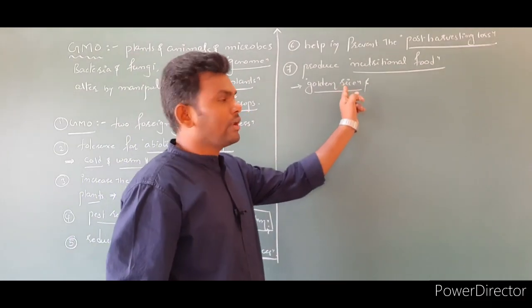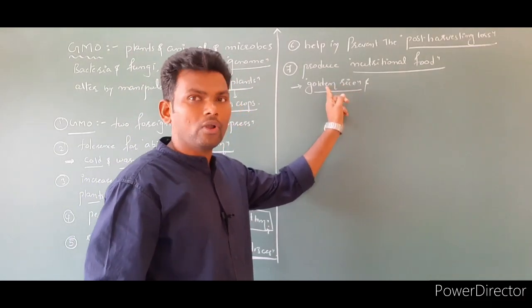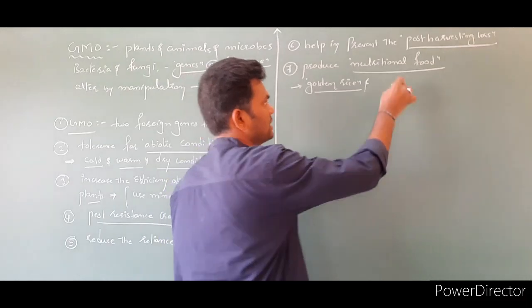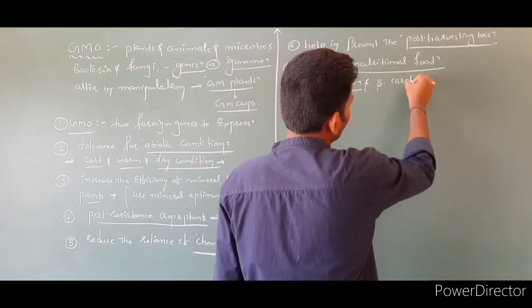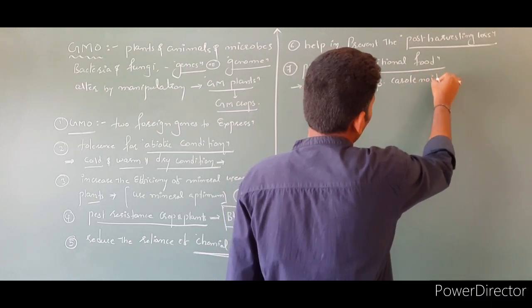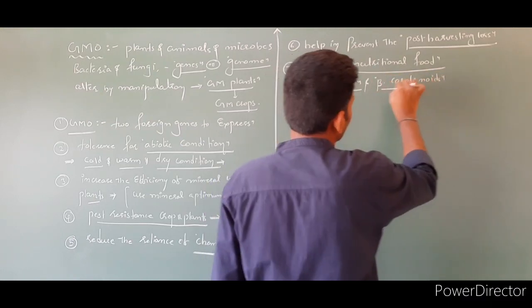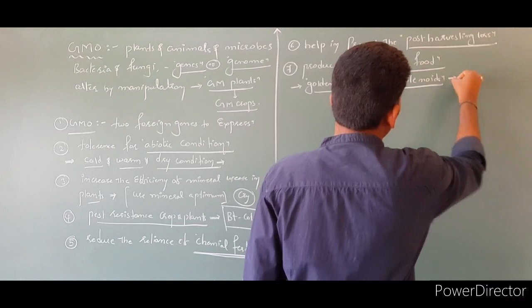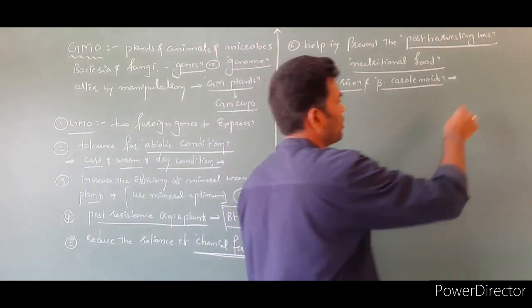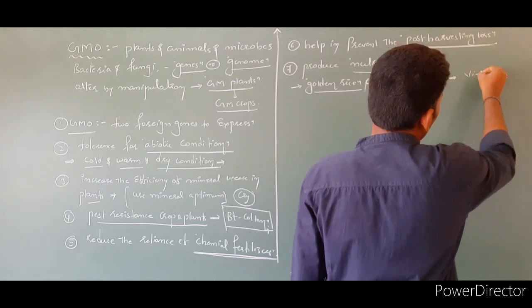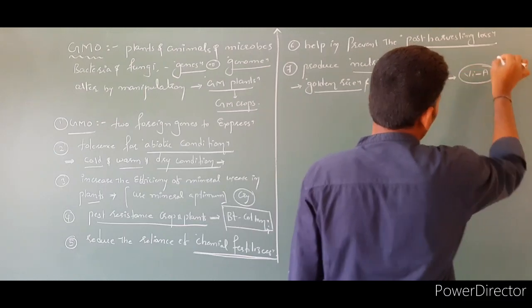Here the rice is yellow in color, so that's why it is called golden rice. The golden rice contains a high amount of beta carotenoids. These beta carotenoids get converted into vitamin A. That is a food containing a high amount of vitamin A.